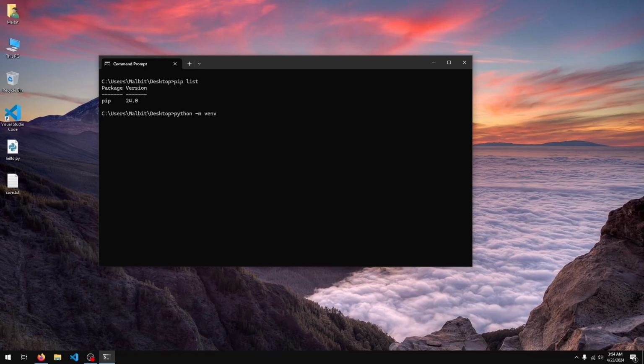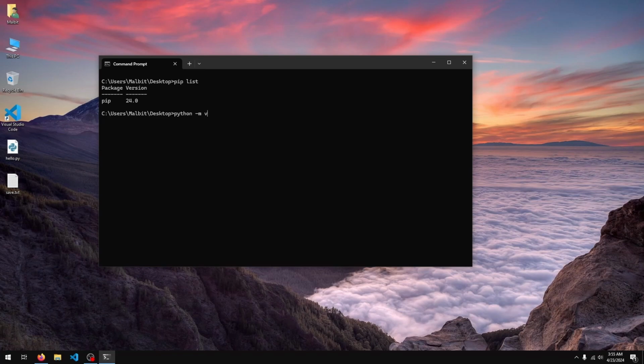and then we give it a name. So we can give it any name we like. Ones that I use commonly are env or venv, and I even do .env or .venv sometimes. It's really up to you. You can call it ISDF if you liked, and that will create a virtual environment for us.